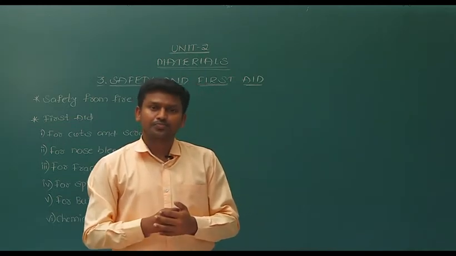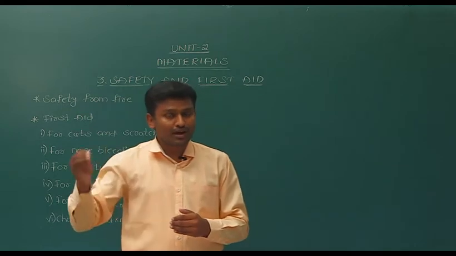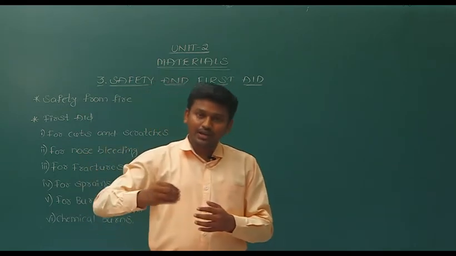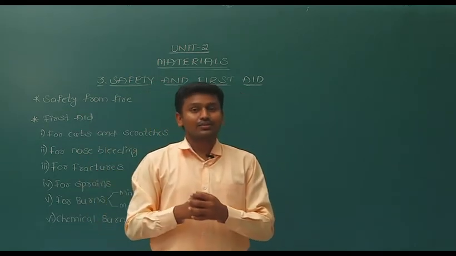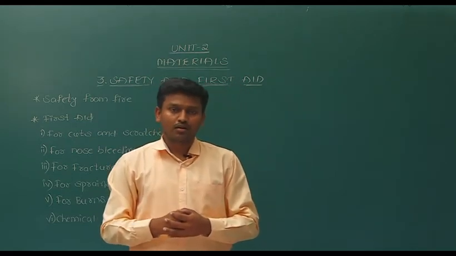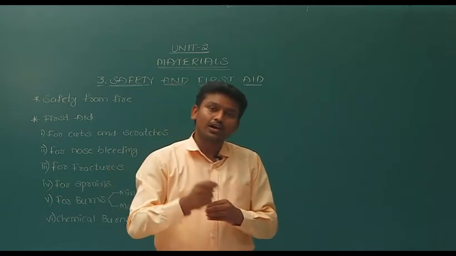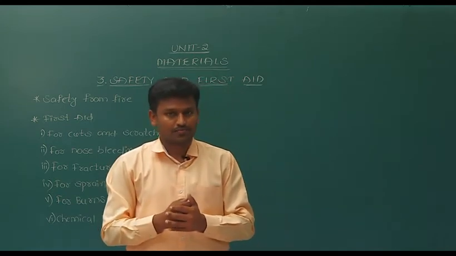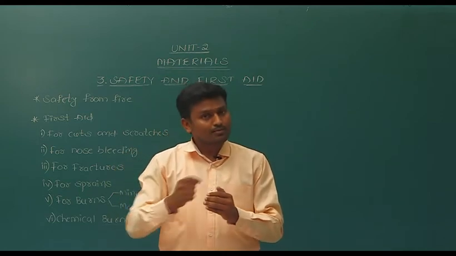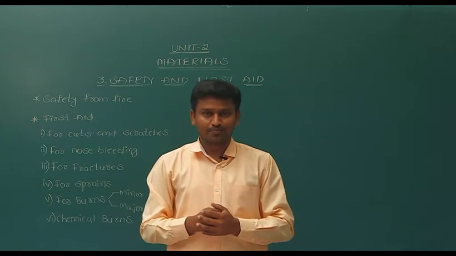If a fire accident happens, what should we do in such a case? First of all, we should inform the fire station. When we inform the fire station, firefighters come and rescue the home. And not only that, we should have at least one or two fire extinguishers with us. With that, we can put off fire easily in our home.